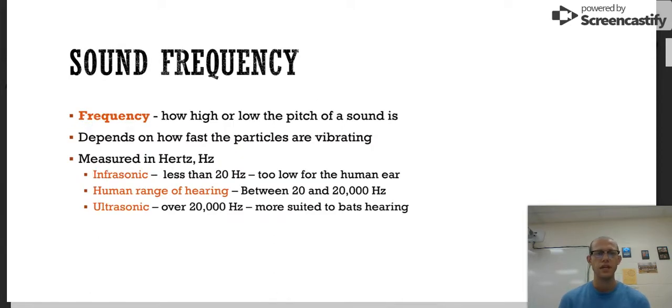The frequency is how high or low the pitch of a sound is. That depends on how fast the particles are vibrating, the frequency. So frequency, as we've learned in a previous chapter, is measured in hertz. So infrasonic is less than 20 hertz, and that's too low for the human ear to hear. The human range of hearing is between 20 and 20,000 hertz. And ultrasonic is over 20,000 hertz. That's more suited to bats hearing. That's too high for us to hear.